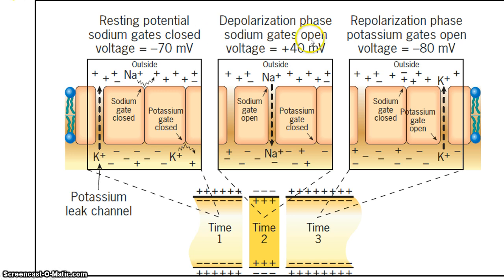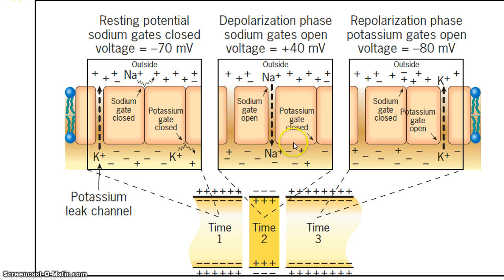The next phase is the repolarization phase. What happens in repolarization? On approaching the equilibrium potential of sodium ions, there will be inactivation of sodium voltage gated channels. So the sodium voltage gated channel becomes inactive.